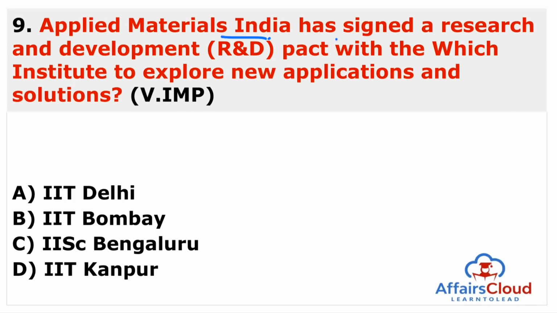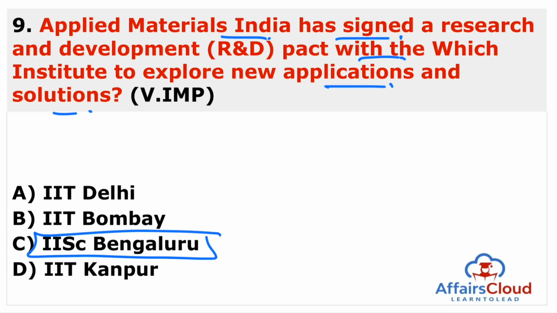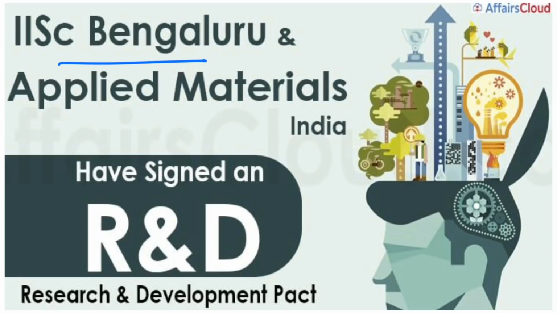Applied Materials India has signed a research and development pact with which institute to explore new applications and solutions? It means Applied Materials India will use the expertise and experience of this institute for research and development of new materials and applications. The answer to this question is, guys, the Indian Institute of Science, Bengaluru. You can see here IISc Bengaluru and Applied Materials India have signed a research and development pact. It is a very simple question, and you can just remember the name IISc Bengaluru.